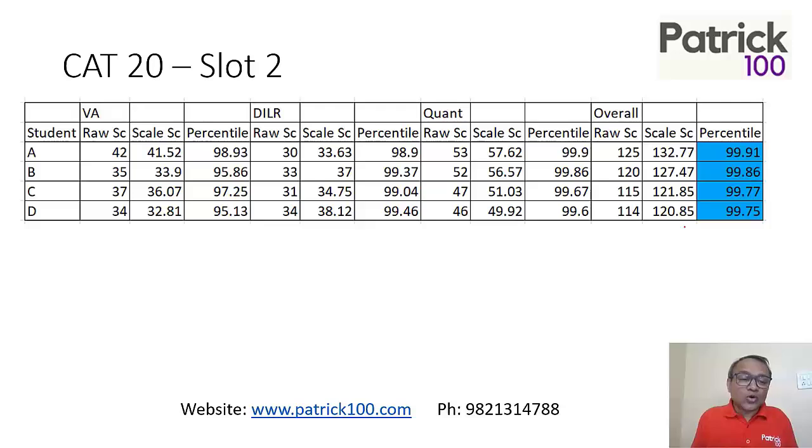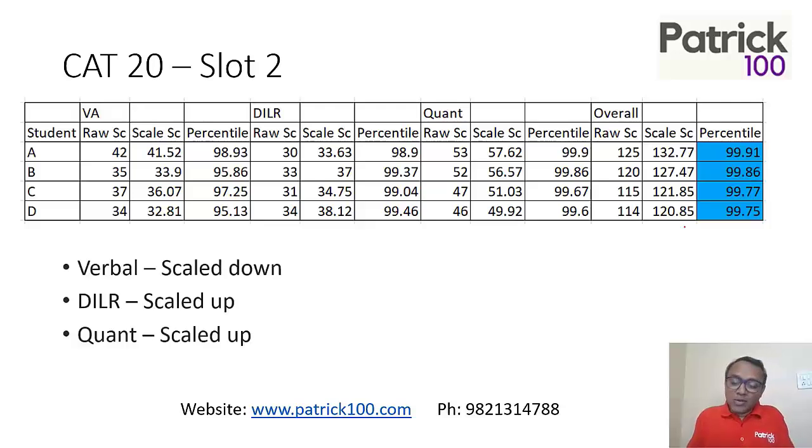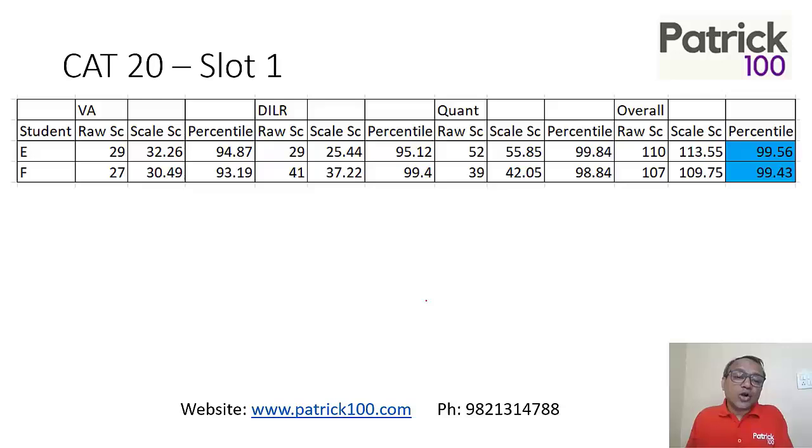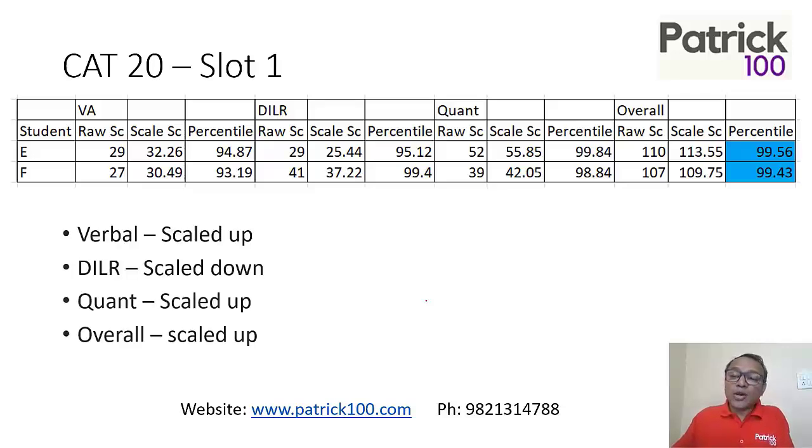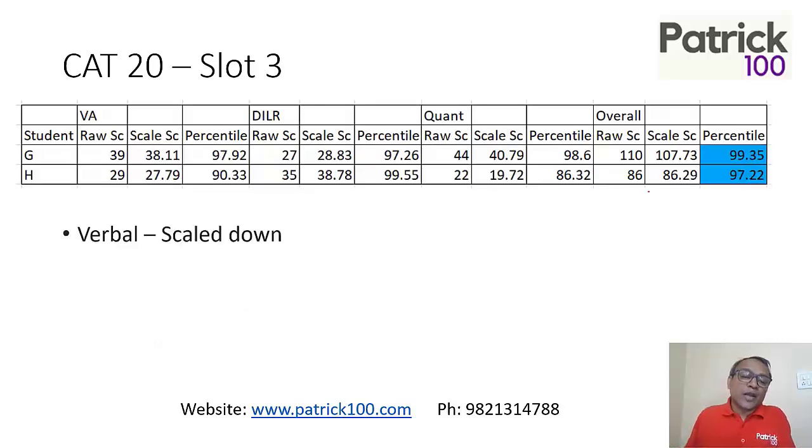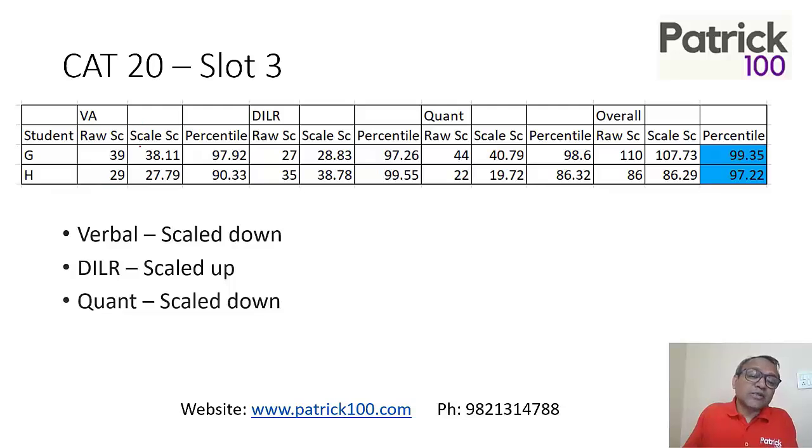Same if you look at CAT slot 2, scale down, scale up for verbal, DLR and Cont. And overall, there was a scaling up. If you look, there was almost 6, 7 marks of scaling up at higher scores. Slot 1, verbal scaled up, DLR scaled down, Cont scaled up. Overall, again, there's scaling up. So almost 2, 3 marks of scaling up at a higher score. And slot 3, it was scaling down. So scale down for VA, scale up for DLR, but scale down for Cont.